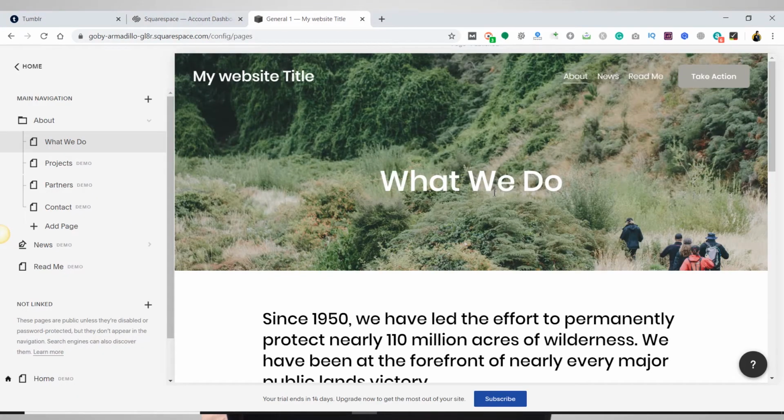Now let's see what are the disadvantages of using this platform. Again, there are limited features available to use on this platform. That means you cannot fully customize your website. Although if you are just starting out, it is perfect for you, but there are only limited tools available to play around with. And the next disadvantage is there is limited integration available.